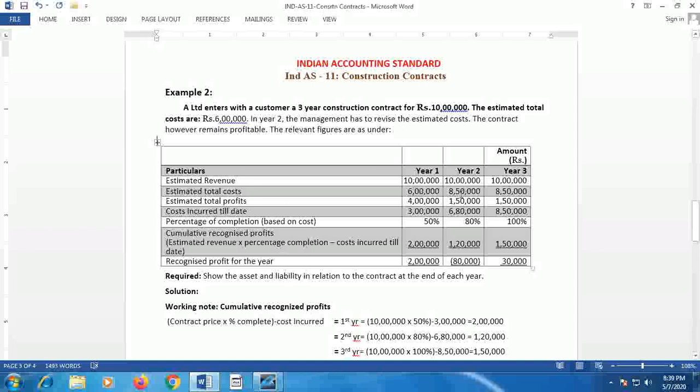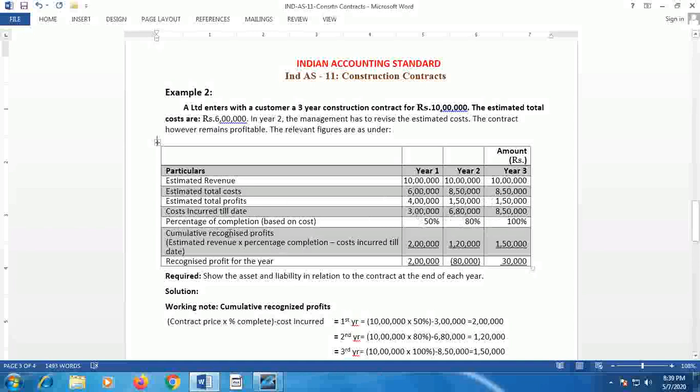In the second year, because of the revision in the cost, there is a reduction in the profit. The profit is reduced to 1,50,000. In the third year also, the same estimation continues and hence the estimated profit remains 1,50,000. In the first year, as the contract progresses, the cost incurred till date is given as 3 lakh. In the second year, 6,80,000. In the third year, 8,50,000. It is given that in the first year, 50% of the contract has progressed, in the second year 80%, and in the third year, 100% of the contract is complete.